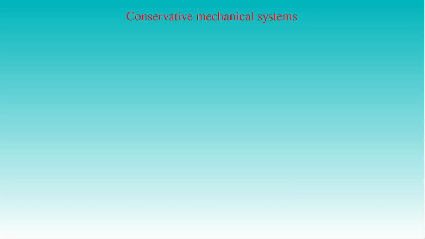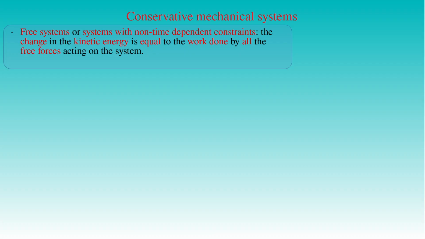Now we apply the work-energy theorem for conservative systems, which we will introduce below. If a system of point masses is a free system or the constraints imposed on the system are independent of time, then the work producing the change in the kinetic energy of the system in the work-energy theorem is the work done by all the free forces acting on the system. This work generally depends on the path along which it is done, where this path is represented by the individual trajectories of the particles in the system between their initial and final positions.